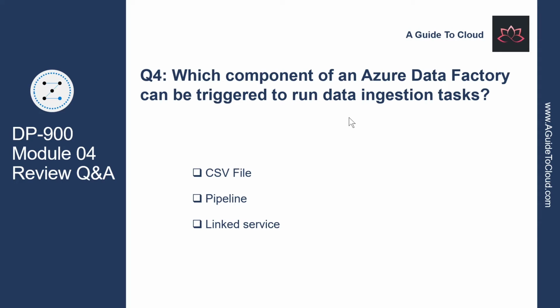Which component of an Azure Data Factory can be triggered to run a data ingestion task? It's definitely not CSV and linked service. So the correct answer is pipeline. Pipelines can be triggered to run activities for ingesting data.